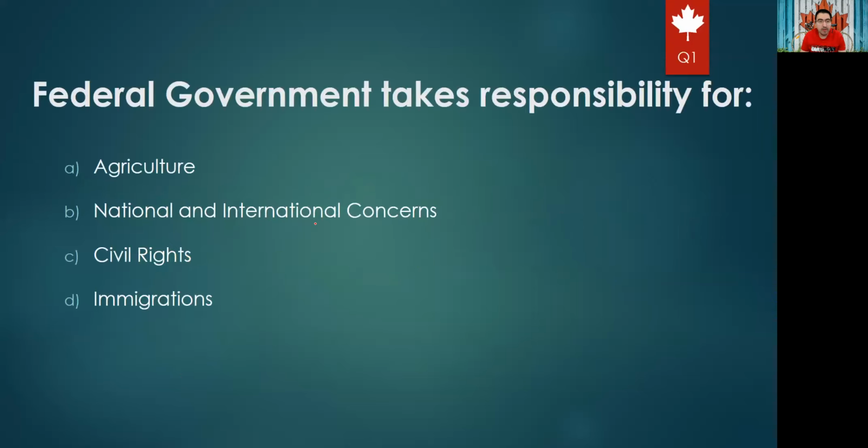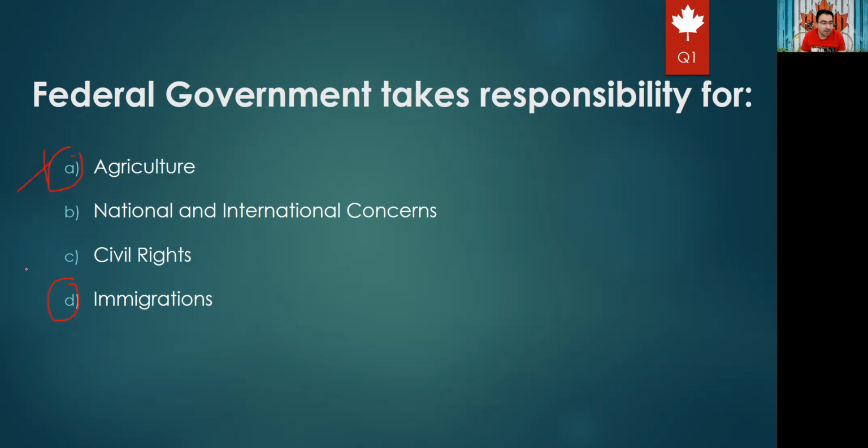Okay, and the first question will be: the federal government takes responsibility for option A, agriculture, B, national and international concerns, C, civil rights, D, immigration. If you remember from our summary series, agriculture and immigration are two things which are shared between the federal government and the provincial government.